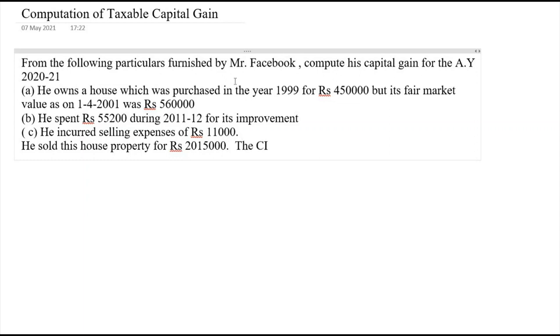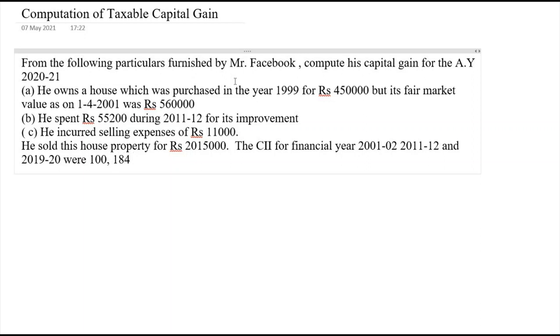The CII, that is cost inflation index, for financial year 2001 to 2011-12 and 2019-20 were 100, 184 and 289 respectively. So now we need to solve this problem here.